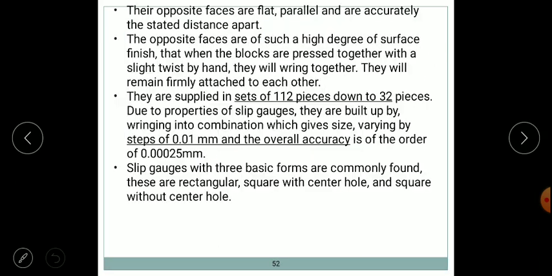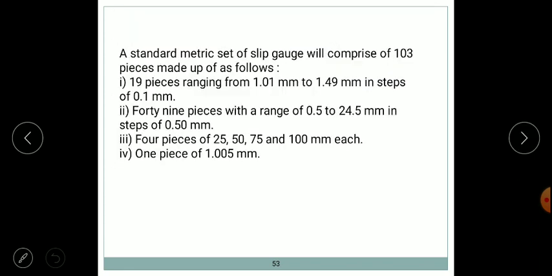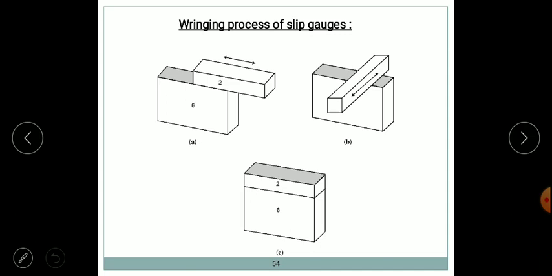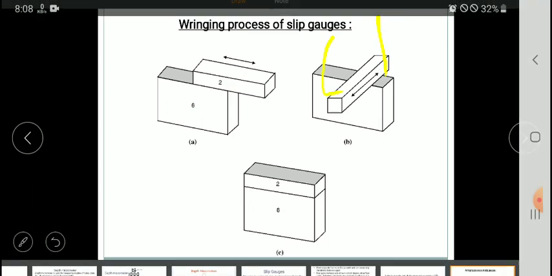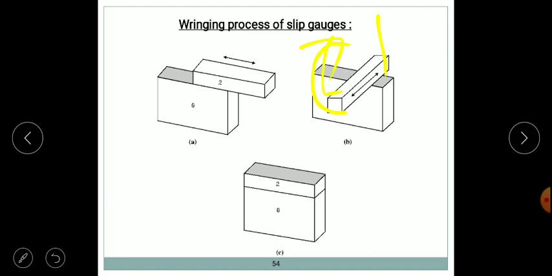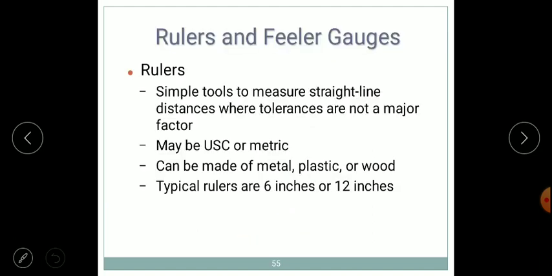Slip gauges are the standards, and use the ringing process. Ringing is the combination of two slip gauges together, a stepwise process in which we have to combine them without any air gap. Suppose a 6 mm slip gauge and a 2 mm slip gauge are to be combined. For that, bring them together longitudinally, apply some pressure, and then rotate in the clockwise direction with a slight movement, and they will combine. The adhesive nature will create a block by eliminating the air.